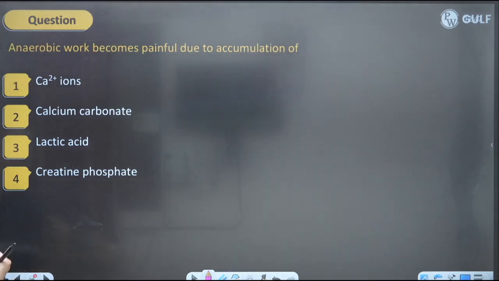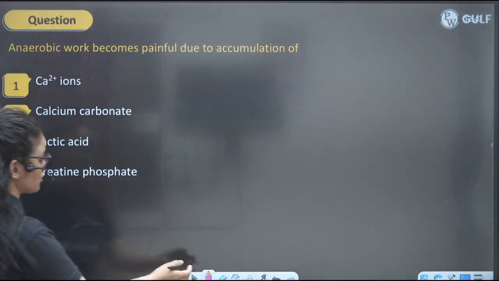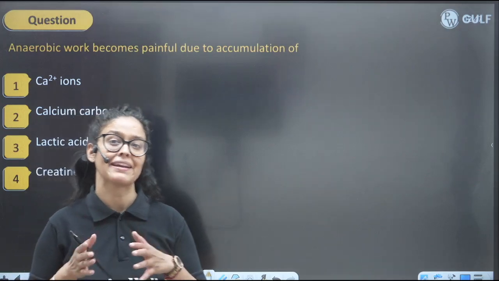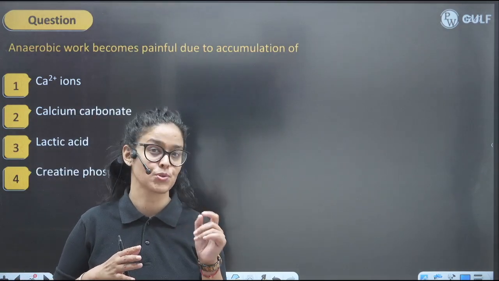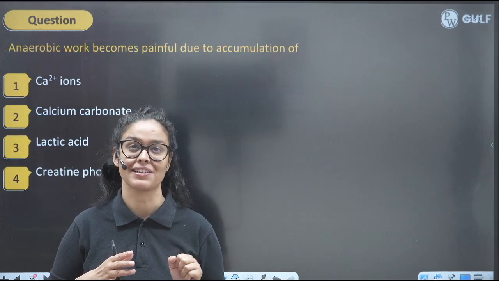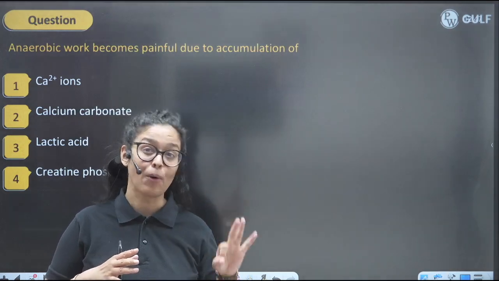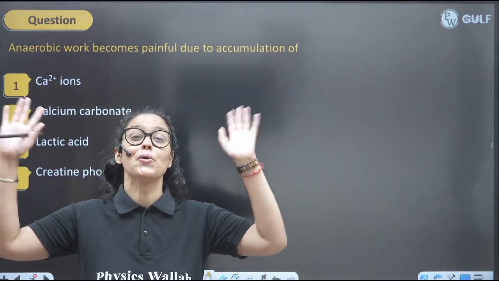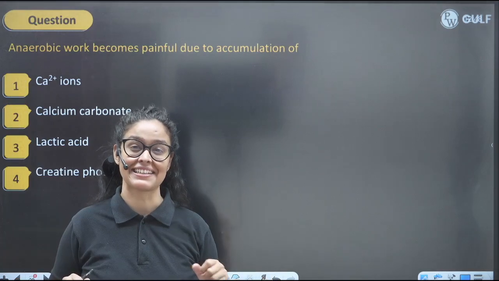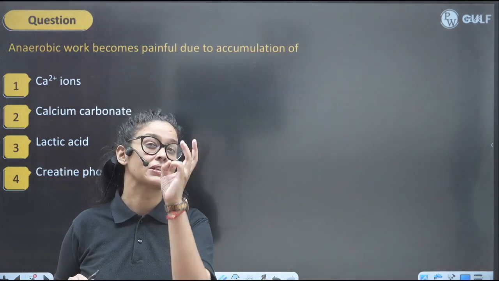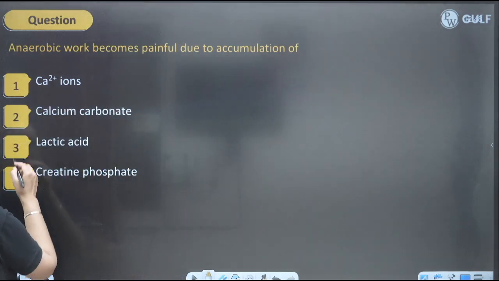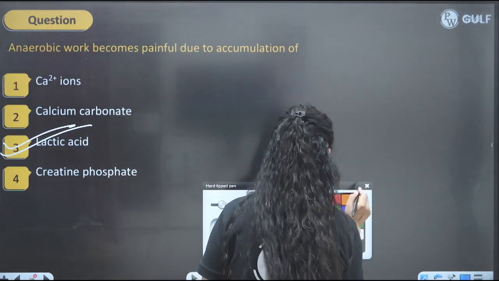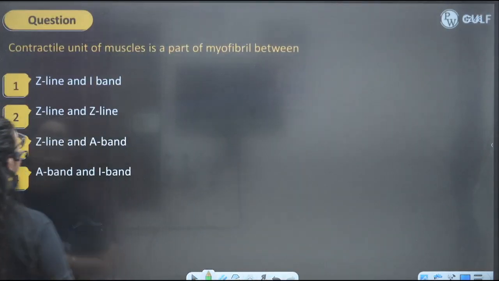Anaerobic work becomes painful due to accumulation of what? So we know that aerobic respiration will be breaking down glucose completely into CO2 and water to produce enormous energy. But when we talk about anaerobic respiration, you kids know that it will be producing a huge amount of lactic acid, and it causes fatigue, it causes pain in the body, right? So the perfect answer will be lactic acid. Yes, the perfect answer will be lactic acid.